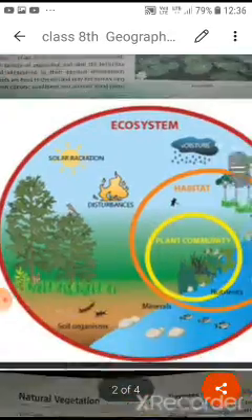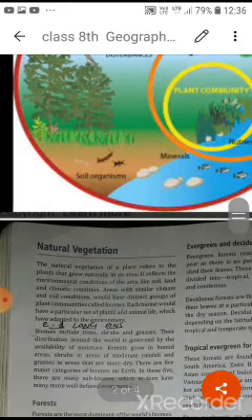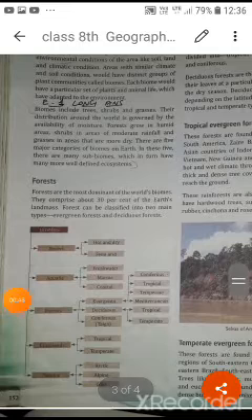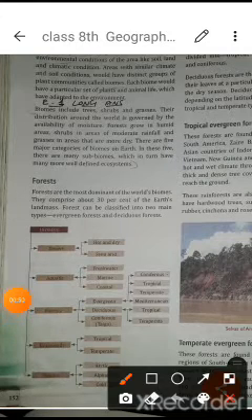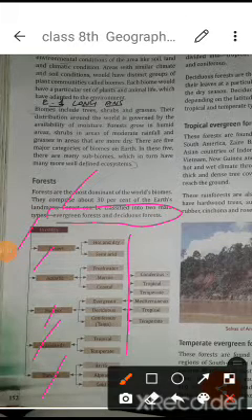Afterwards, when we learnt about the ecosystem in the first part, I also explained natural vegetation. In this way we can divide the forest into different parts: evergreen forest and deciduous forest. Evergreen forests remain green throughout the year, and deciduous forests shed their leaves according to the time period. We can understand the biomes: deserts, aquatic, forest, grasslands and tundras. So about this one we will study today.